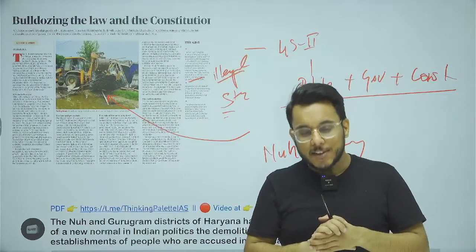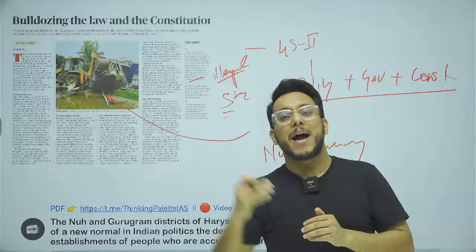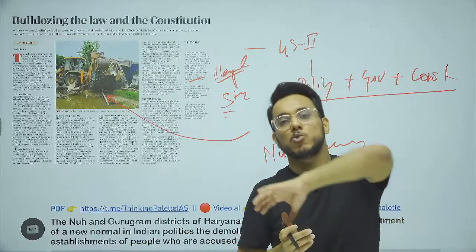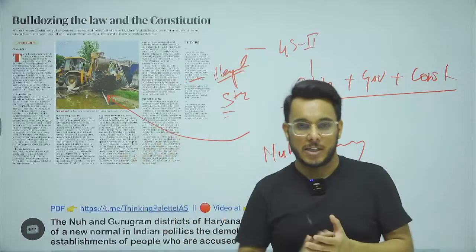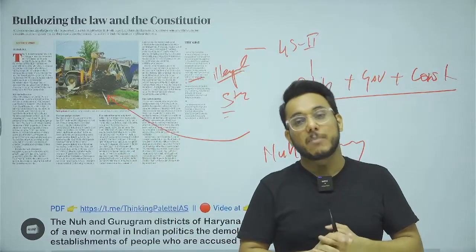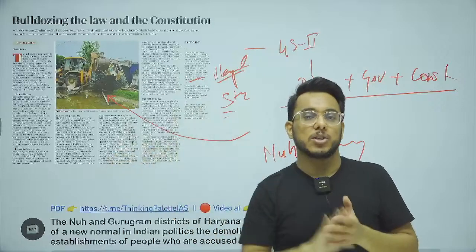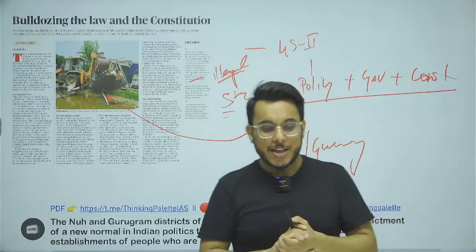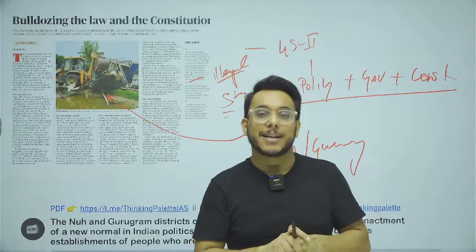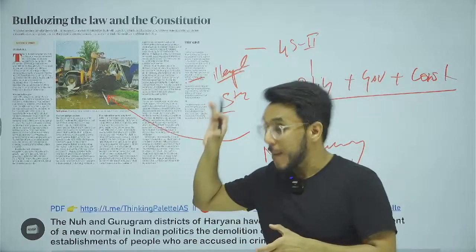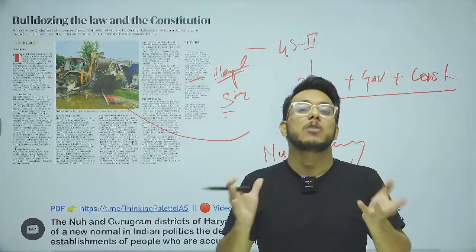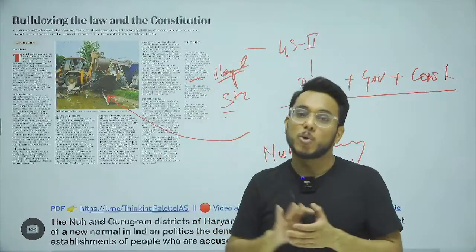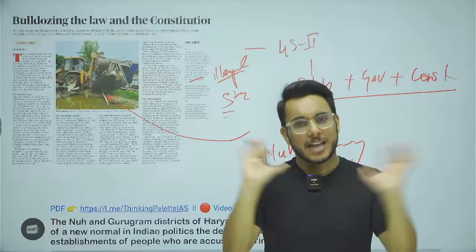Now, often governments issue a backdated notice. For example, they will issue a notice dated June and say that we have given it, now we are demolishing these houses. In the case of Haryana, the same day notice was given and the same day demolitions happened. The judiciary has specifically said many times that there are many illegal structures, even in the posh colonies of Delhi. Why are you not demolishing them? Why are only these homes being demolished? So this is something that goes on.